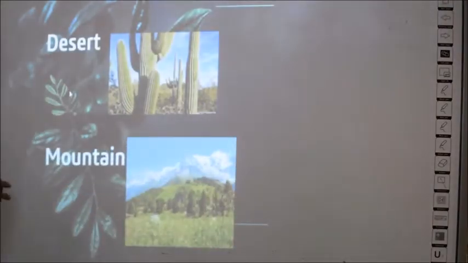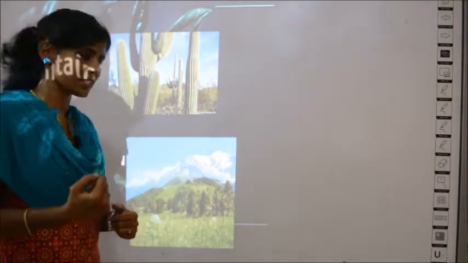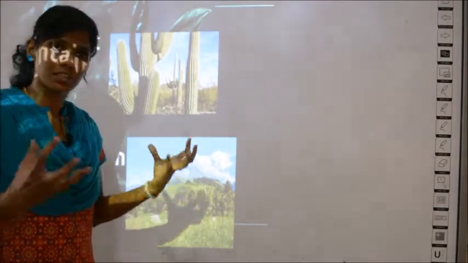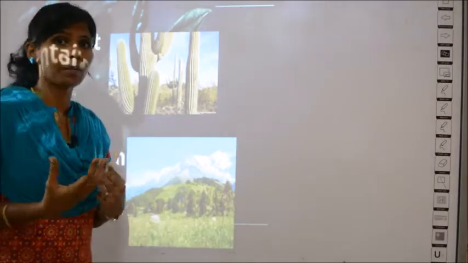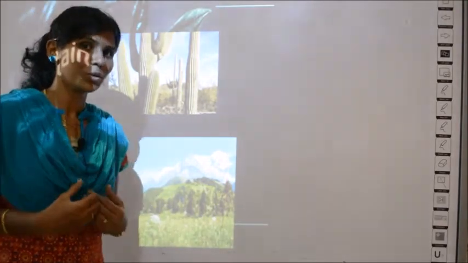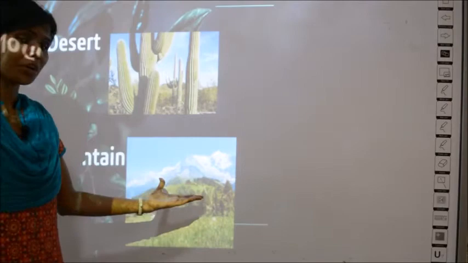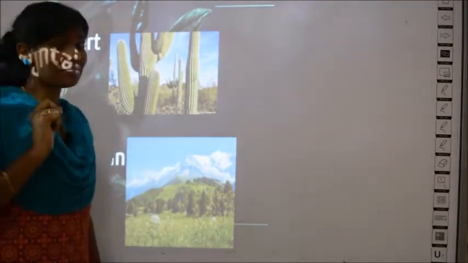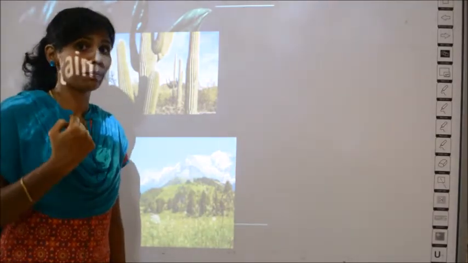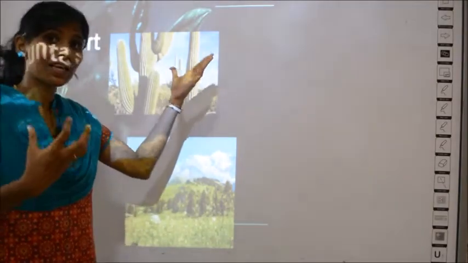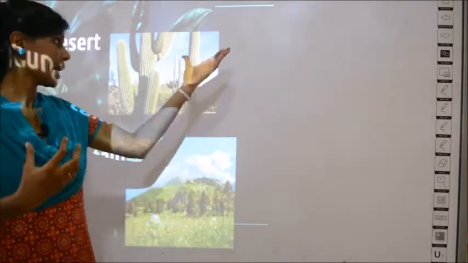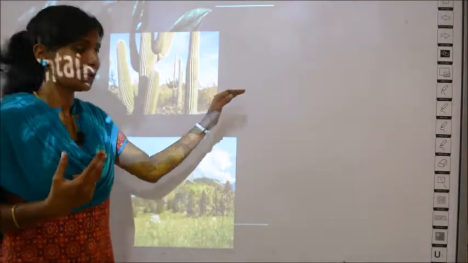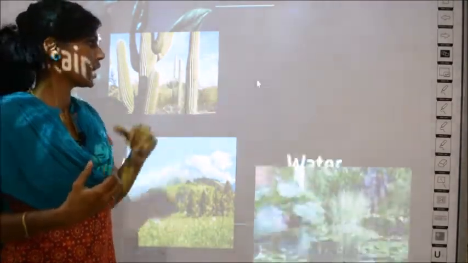And you also find plants on mountains. See here in the neighboring mountain, it is covered with snow, right? In snow, will a plant grow? Not all plants, but there are plants which can grow even near the snow or on high mountains. So this is also a specialty. First, what did we see? There are habitats for plants. What is habitat? A place where a plant lives, right? So there are habitats like desert and mountains, which are unique or special when compared to the other plants.